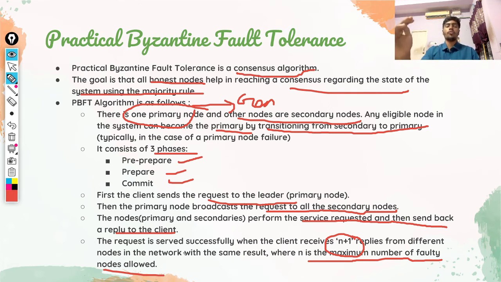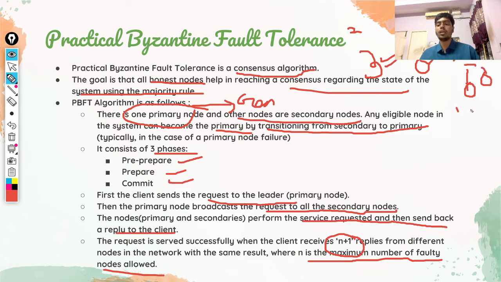That is more than half, to accept it or to allow the transaction. If there are 2 faulty nodes, there should be at least 3 nodes which say yes. We'll take the example of the castle itself. Suppose there are 2 generals who are traitors, there should be at least 3 true generals so that the castle can be captured. Only then will it come more than the ratio of 1/3. Here it will be 2/5, which is greater than 1/3.